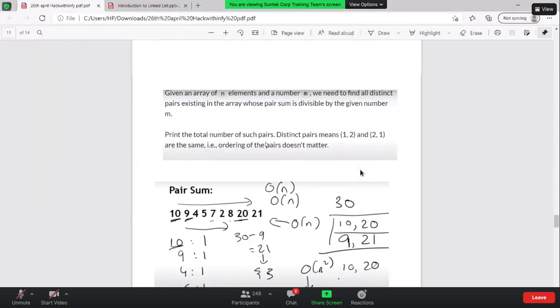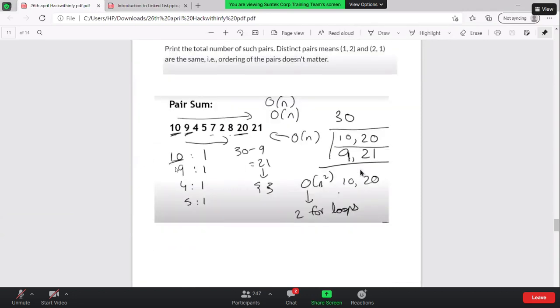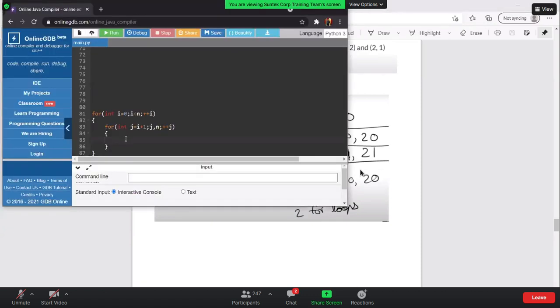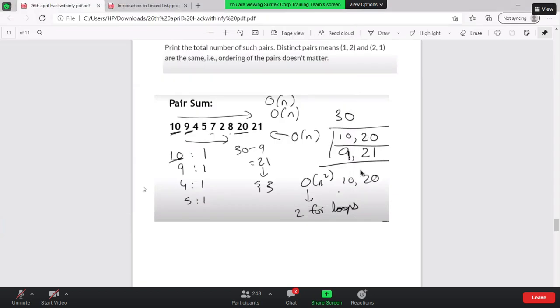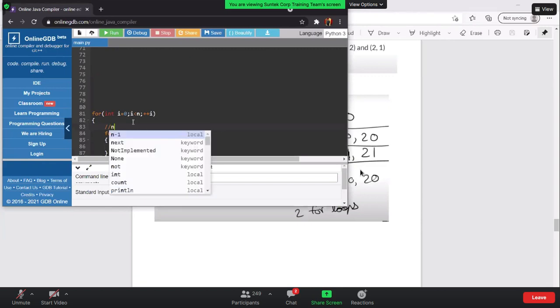But the question here is a bit different, right? Whose pair sum is divisible by the given number m? Let me tell you with an example as well. Let's say the number given is 15. The very first approach, I don't think anyone will have a doubt in this: you iterate a loop, then you iterate a second loop. After iterating the second loop, what you need to find is, let's say the number you got is 10. So let's say number 1.